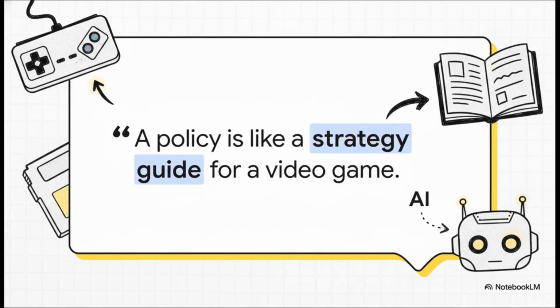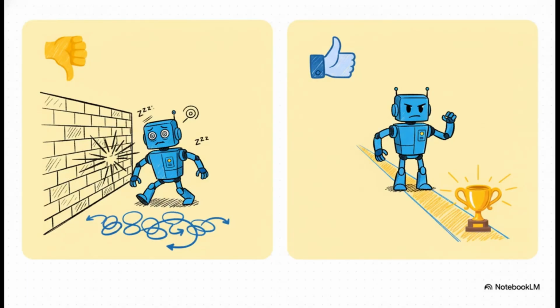Honestly, this is the best way to think about it. You know those old school strategy guides that told you the absolute perfect move to make to beat any level? A policy is exactly that, but it's for our AI. But, obviously, not all strategy guides are created equal. A really bad policy might tell the robot to just walk into a wall again and again, or go in circles. The whole goal, the entire point of all this is to find the optimal policy, that one perfect strategy that will rack up the most points, the most reward over the long haul.